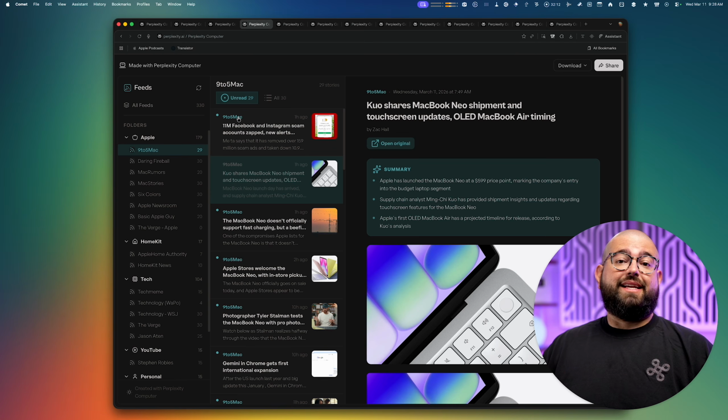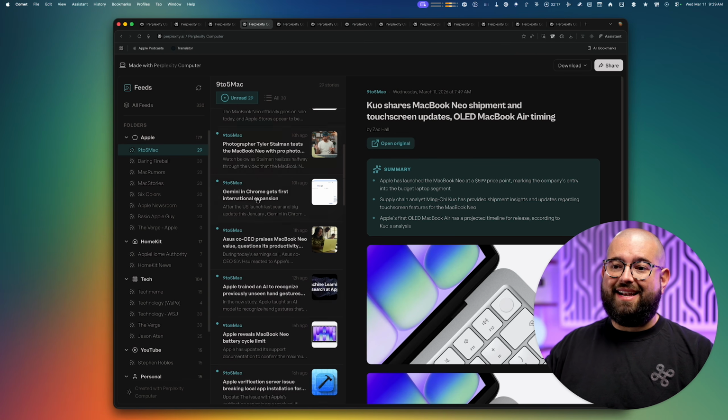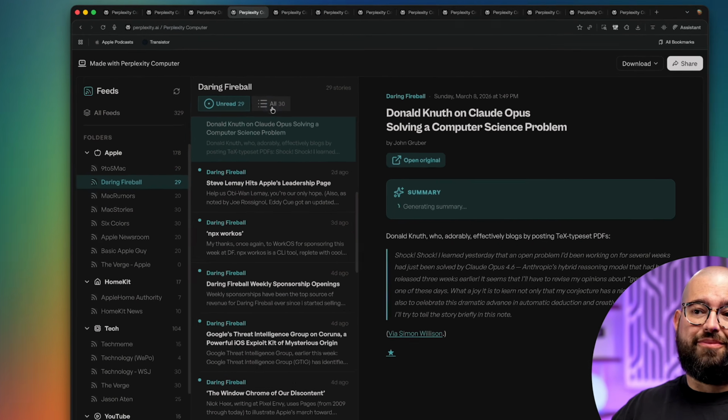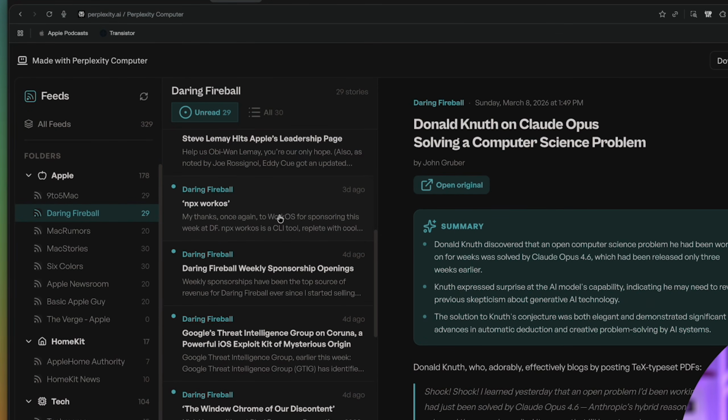Now, there have been a few limitations I'll run into, and I'll mention those in a second, but let's go deeper on some of the things that it's built. Let's take the RSS reader, for example. I gave it all my RSS feeds, told it I wanted a 3-pane look, and now this is totally interactive. I can go to the different news sources that I want, click on an article, and I can even filter between all articles or just the unread.